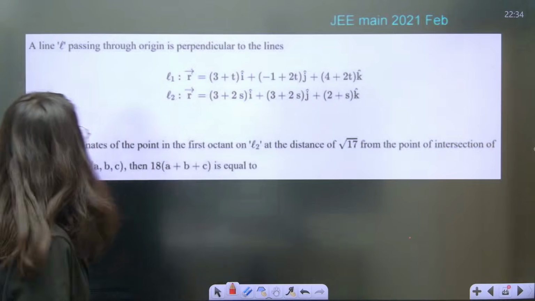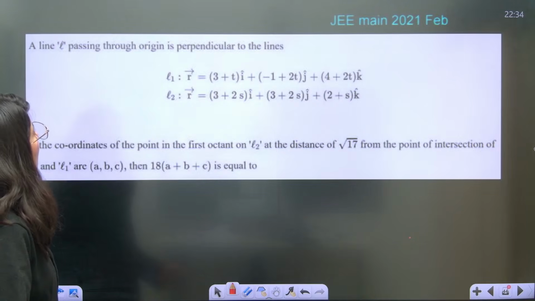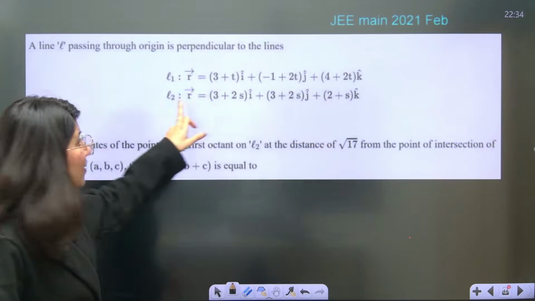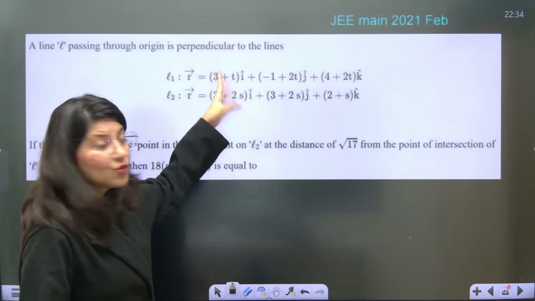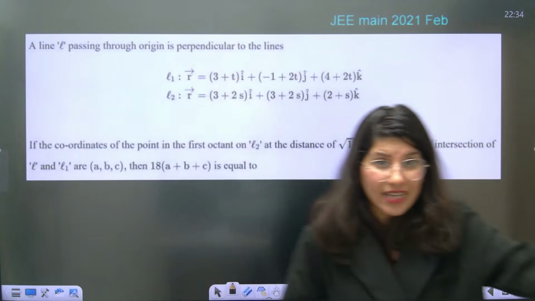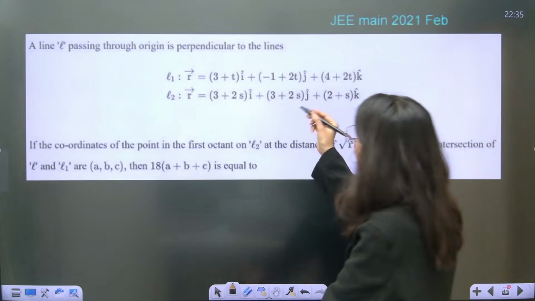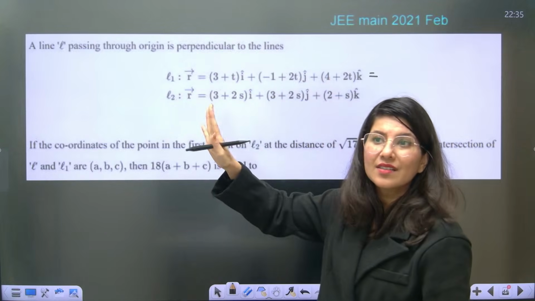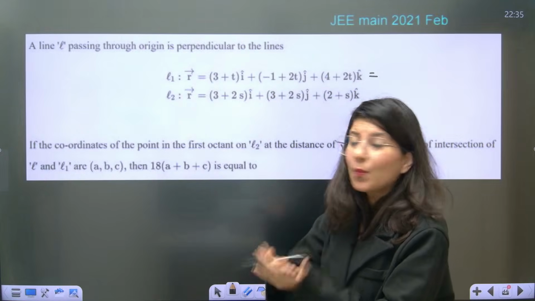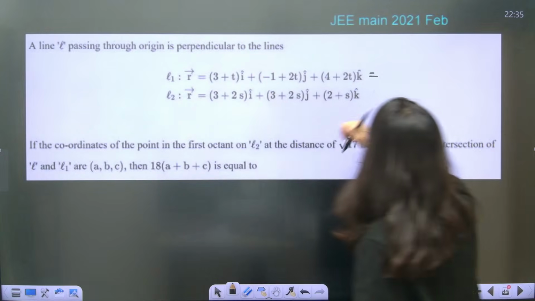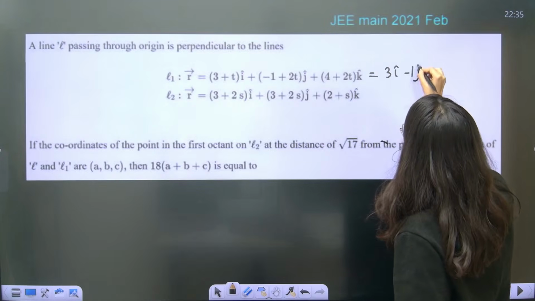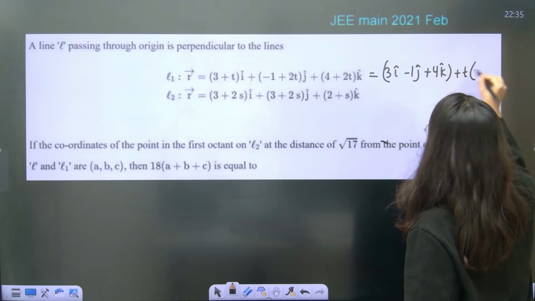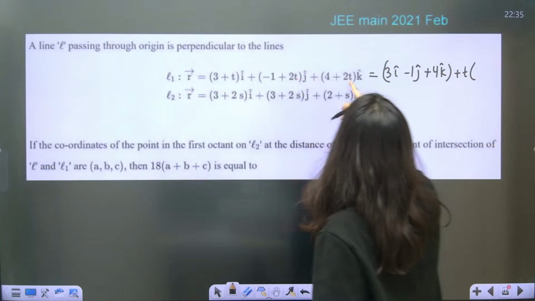L is the line passing through the origin and perpendicular to these lines. Now understand, these two lines are mixed-up lines. Can you see there is not the format point plus constant times direction? Do you remember? So we have to convert. T is here, T is here, T is here. Without T is your point, so 3, -1, 4: 3i cap minus 1j cap plus 4k cap, plus T times (1, 2, 2).